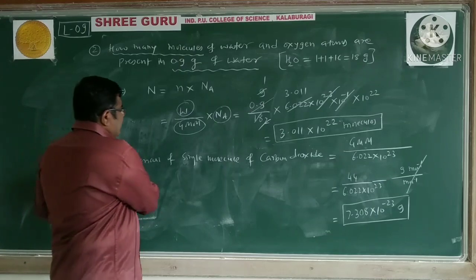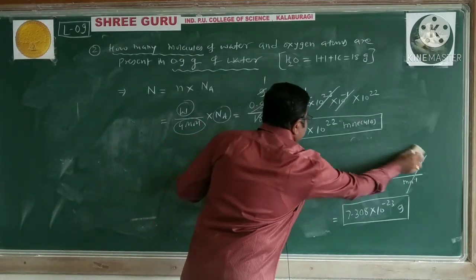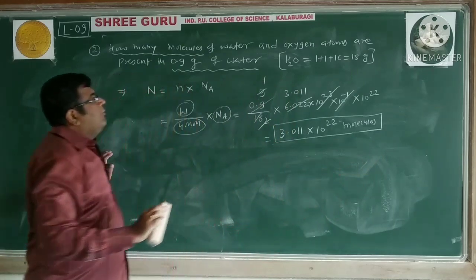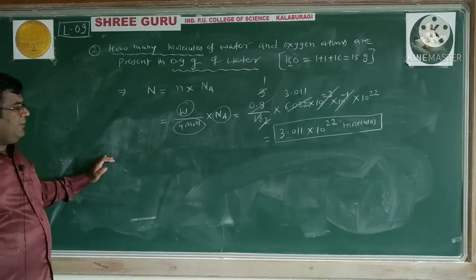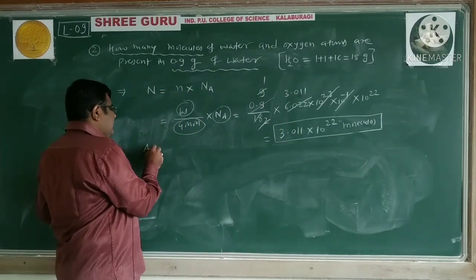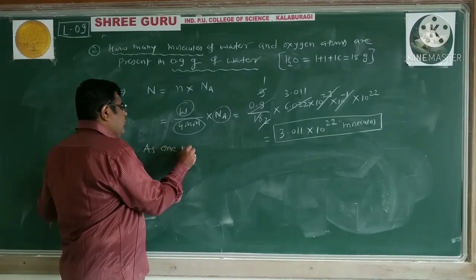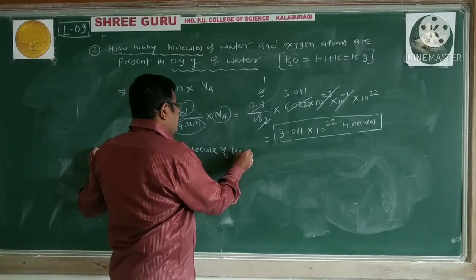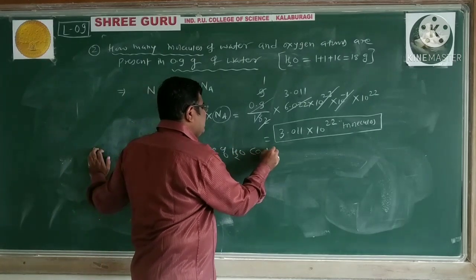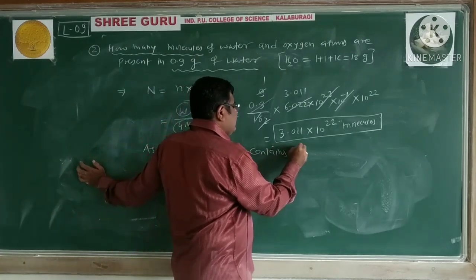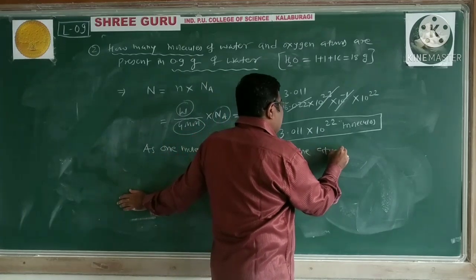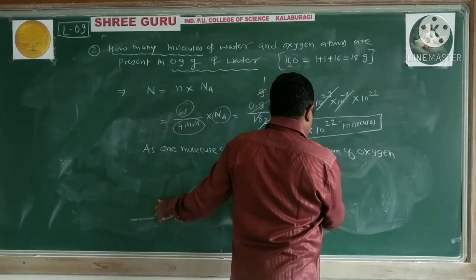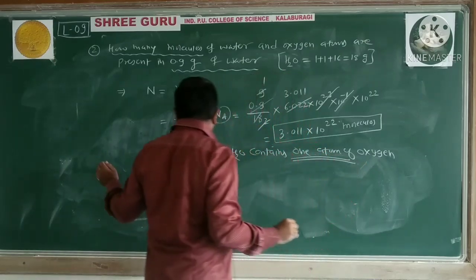They ask us to calculate the number of oxygen atoms also here. We can write that one molecule of H2O contains one atom of oxygen, right? Why are we saying so?